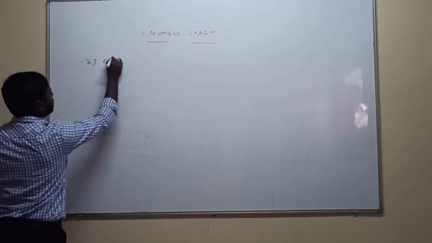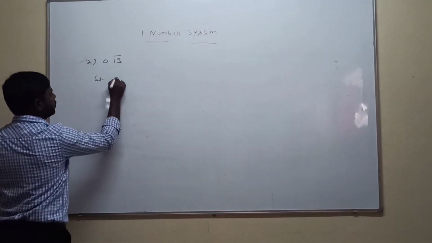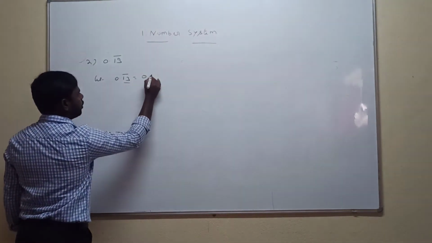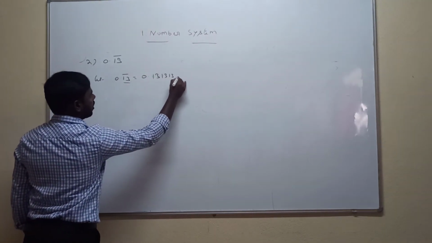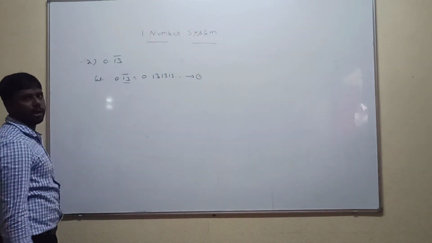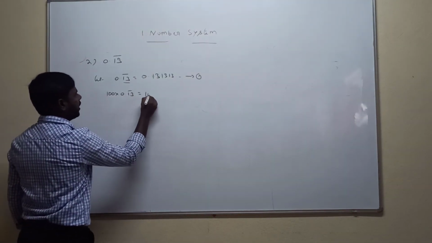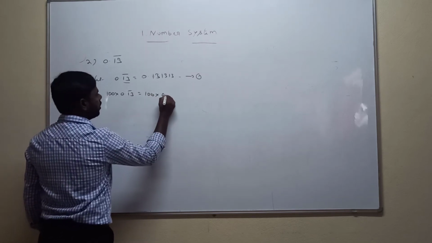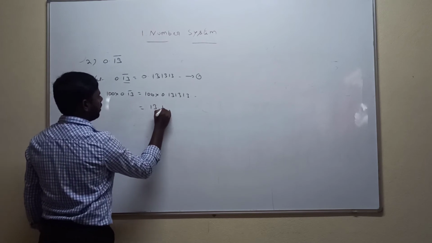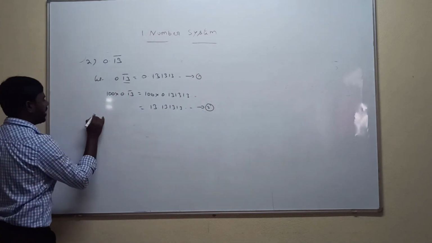0.13 bar is a non-terminating decimal; convert it to a rational number. 0.13 bar means these two numbers are repeated many times, so 0 point 1313 and so on. Consider this equation number 1. There are two digits after the decimal point, so multiply with 100. So 100 into 0.13 bar is equal to 100 into the 0.13 bar value, which is 0.131313. Multiplying with 100 we get 13.1313. This is equation number 2. Subtract equation 2 minus 1.